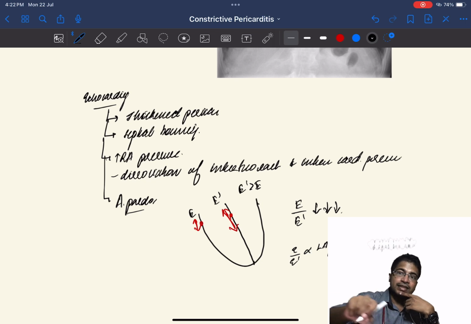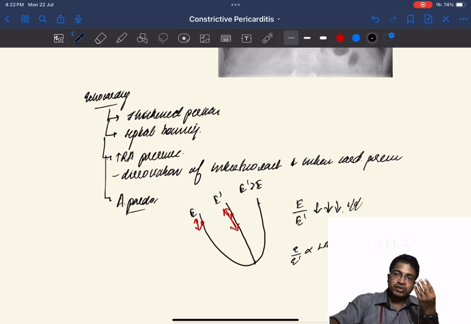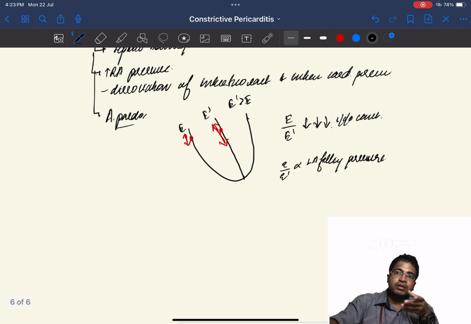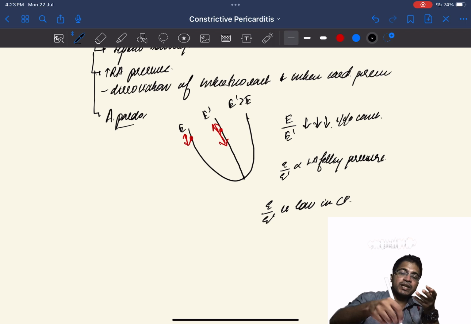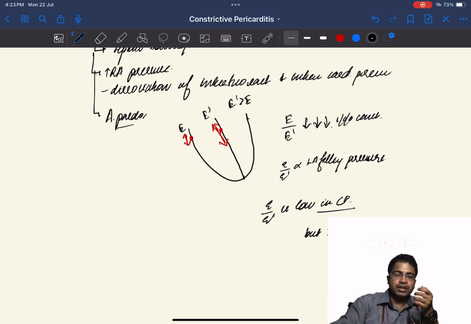But in constrictive pericarditis, due to impaired diastole, the impaired mid and late diastole, we will be having increased pressure inside the left atrium. So despite having a low E by E dash, there is increased left atrial filling pressure. This is the reason why it is called an annulus paradox. That is the most important thing that we have to see in echo.